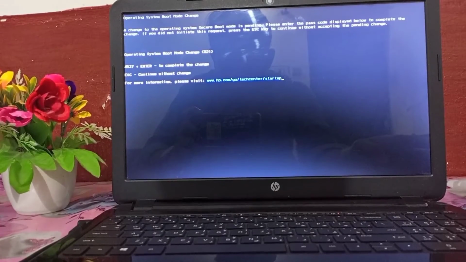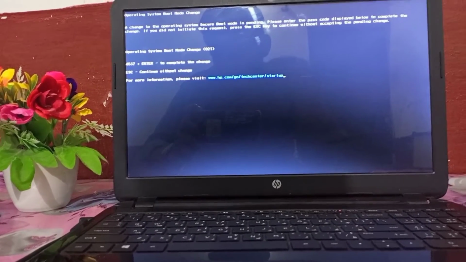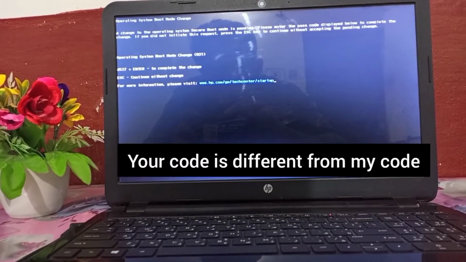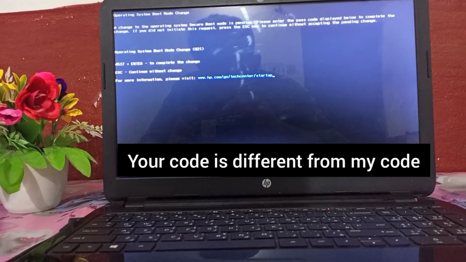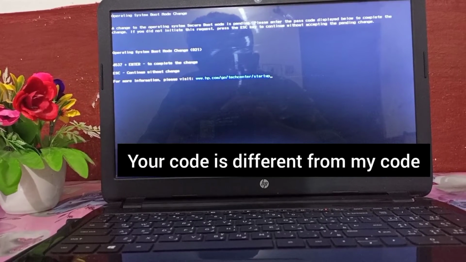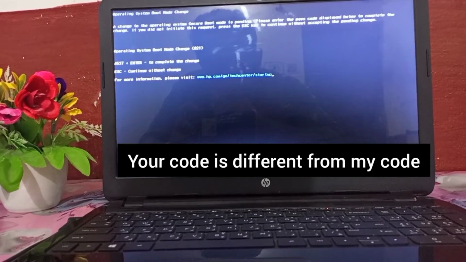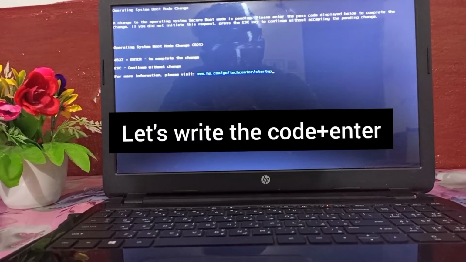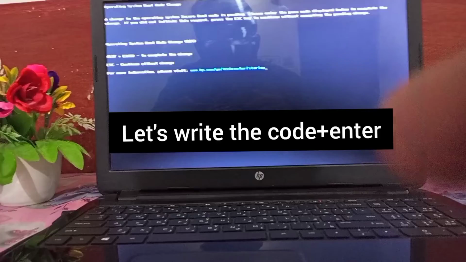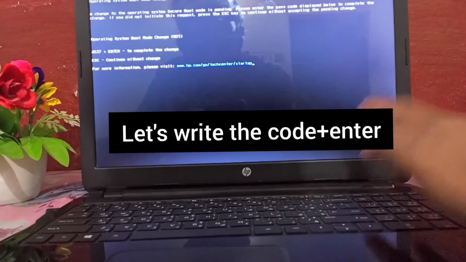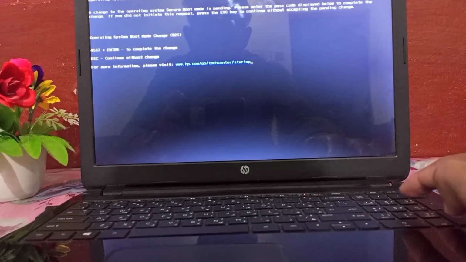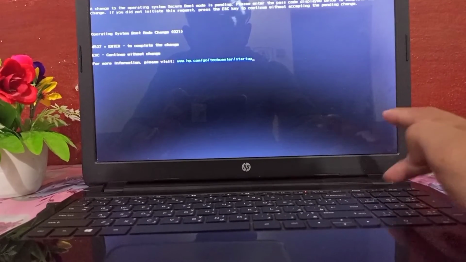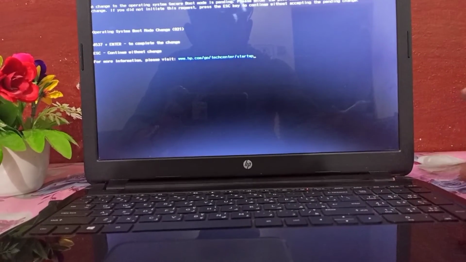Don't touch the computer during processing, and you see such type of screen on your laptop, and here you see a code: operating system boot mode change, and a code 4537 plus enter key to complete the change. First you click the numeric keys and press this code, 4537 plus enter.